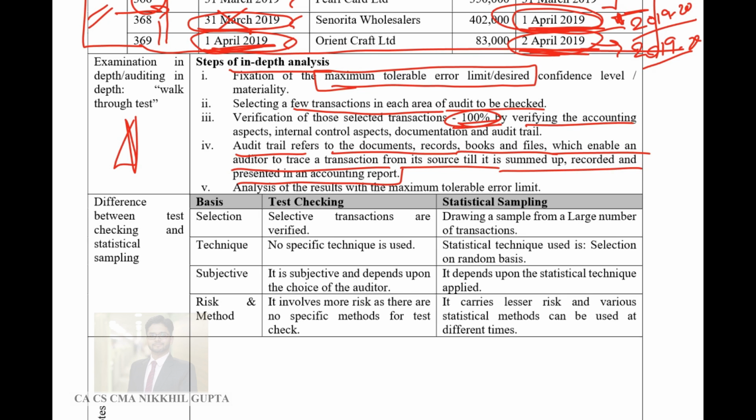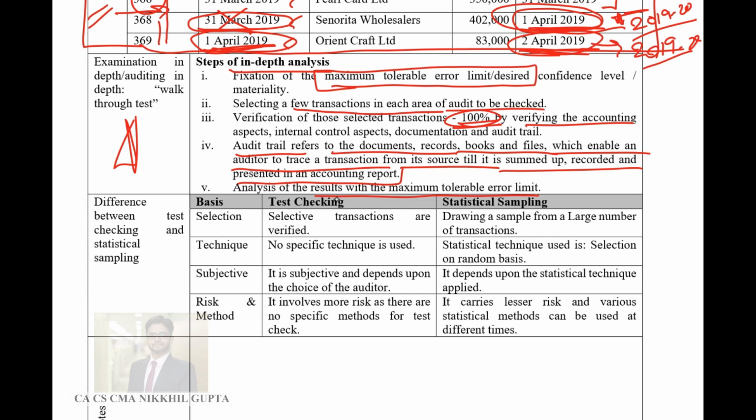So in a nutshell, the auditor would start from scratch. He would analyze or verify a transaction from its very beginning. Beginning means the area or the point at which that transaction was generated. The auditor would start observing that particular transaction from that area, to ensure that he understands the entire transaction well.